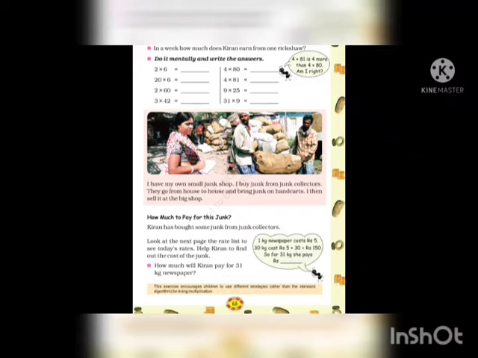Now I have my own small junk shop. I buy junk from junk collectors. They go from house to house and bring junk on hand carts. I then sell it at the big shop. So Kiran is saying that now she has her small junk shop and she buys junk from junk collectors, and they go from house to house and bring junk on their hand carts.